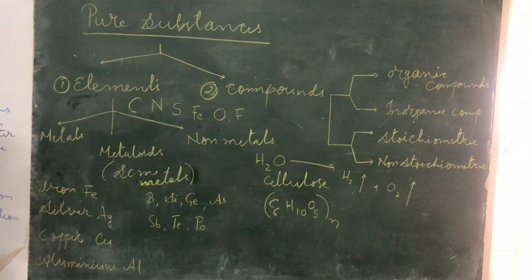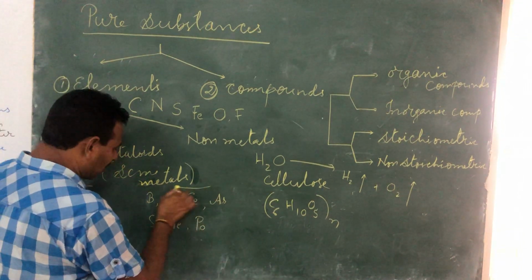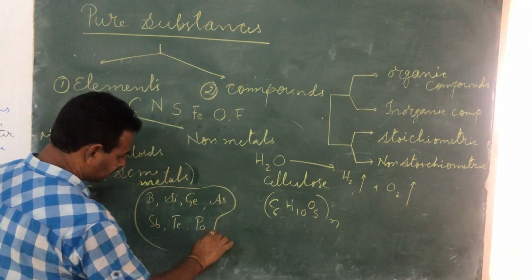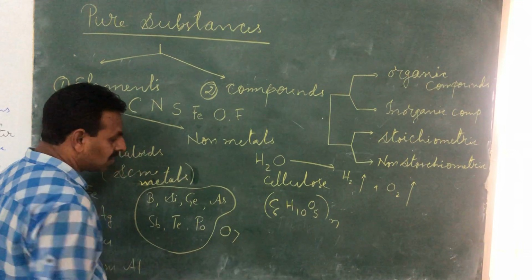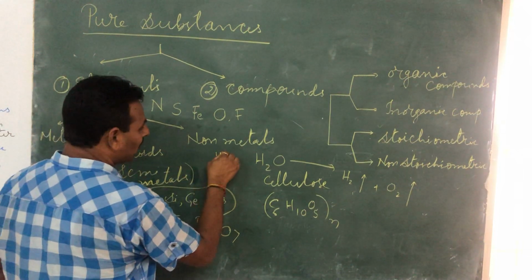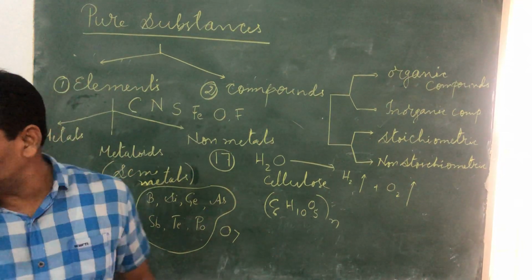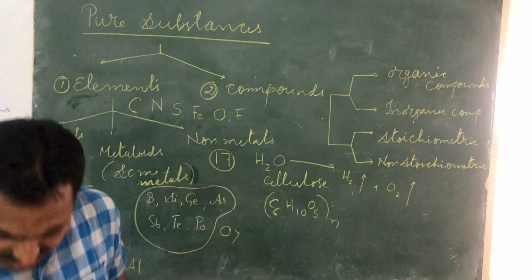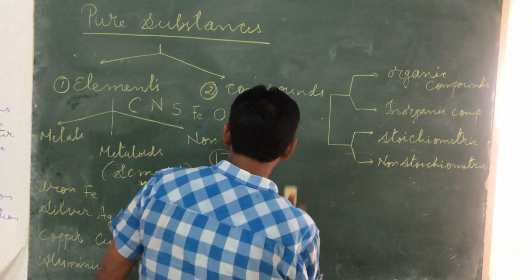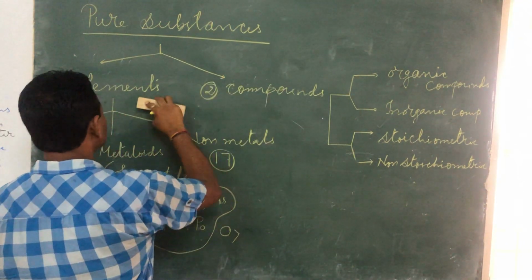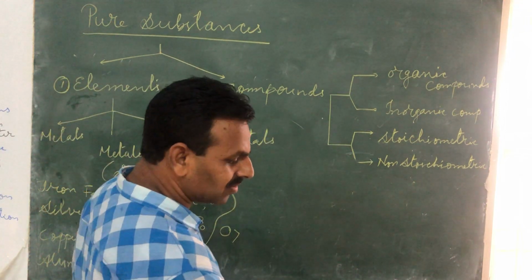Out of 118 elements, only 7 are semi-metals. Only 7. And around 17 are non-metals. Can you give me some examples of non-metals? I will define and tell you.